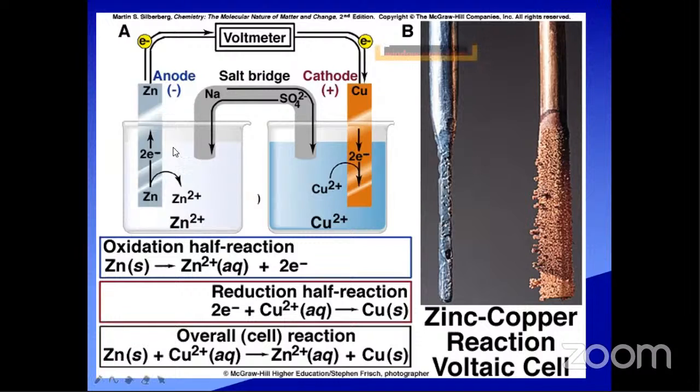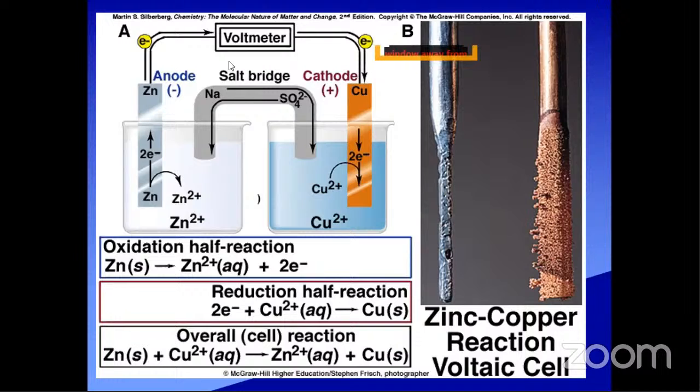Meanwhile, what is happening? The electron flow is like this, and some of the copper is depositing on the copper rod. So extra copper is present here. You see very clear here. So this copper is coming from the copper sulfate solution, depositing on the copper rod. This is the overall reaction. That's why zinc is undergoing oxidation and copper is undergoing reduction. You see this picture. I hope it is clear to everyone.